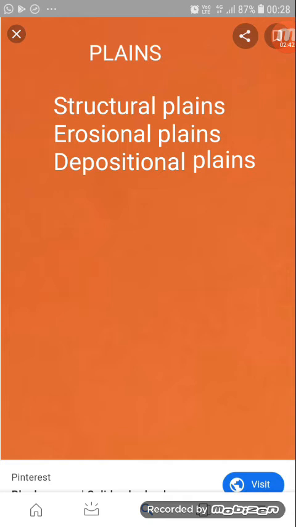Erosional plains have been formed due to the erosive actions of these agents, but depositional plains are formed due to the deposition action of the same agents like winds, rivers, glaciers, and waves. The material eroded by these agents was deposited later on, forming the depositional plains. Now we will discuss the subtypes of these erosional and depositional plains.